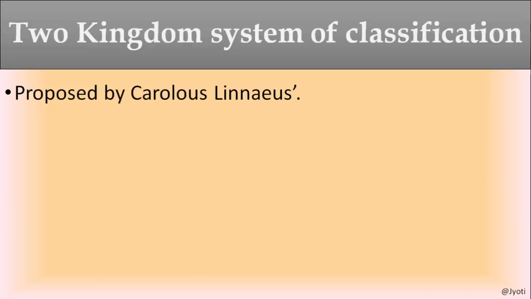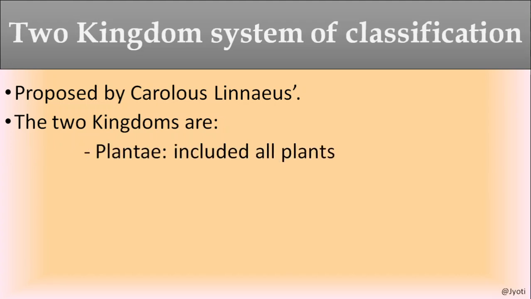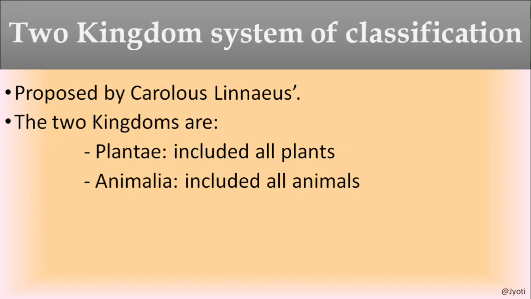Then the 2 kingdom classification system was proposed by Carolus Linnaeus. So according to Carolus Linnaeus, what are the 2 kingdoms? The 2 kingdoms are Plantae and Animalia. The Plantae includes all plants, means the organisms which are autotrophic, having cell wall and cannot move. He classified these organisms into Plantae.